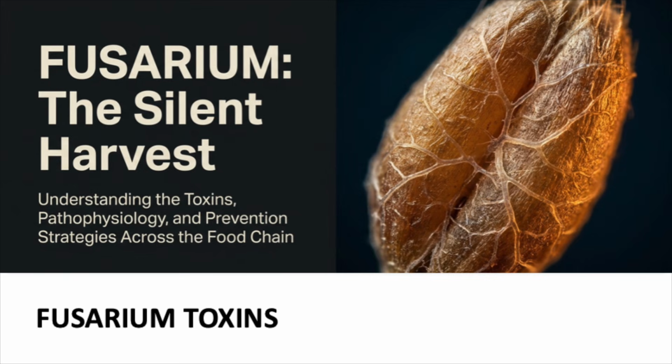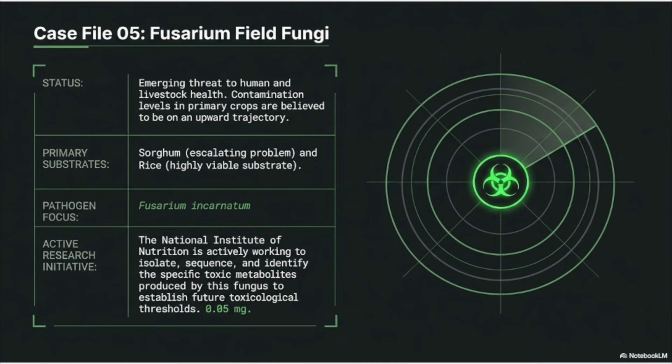Moving on to Fusarium toxins, this is considered an emerging threat to both human and livestock health, with contamination levels in primary crops believed to be on an upward trend. The primary substrates affected are sorghum, which is an escalating problem, and rice, which is a highly viable substrate for this fungus. The specific pathogen of focus is Fusarium incarnatum. Research institutions are actively working to isolate, sequence, and identify the specific toxic metabolites produced by this fungus in order to establish future toxicological safety thresholds.